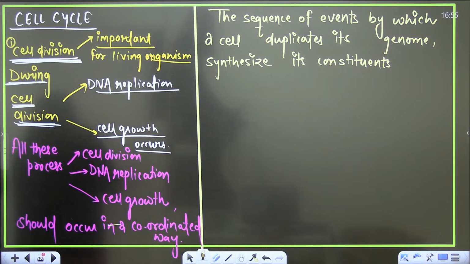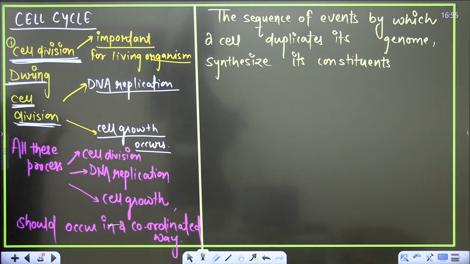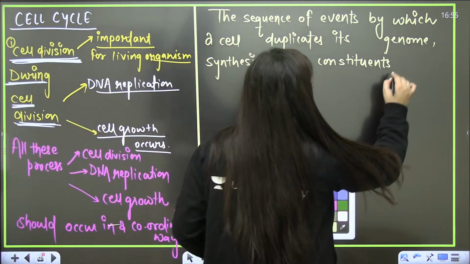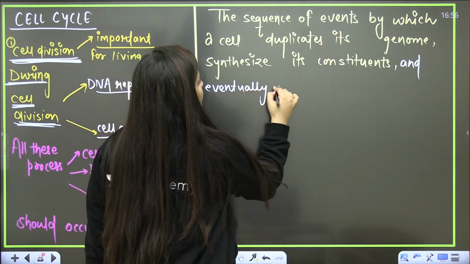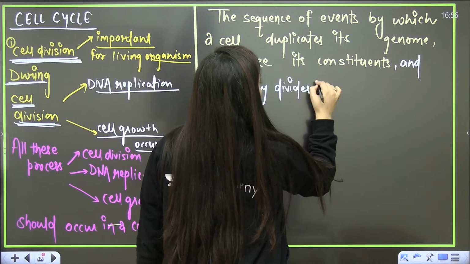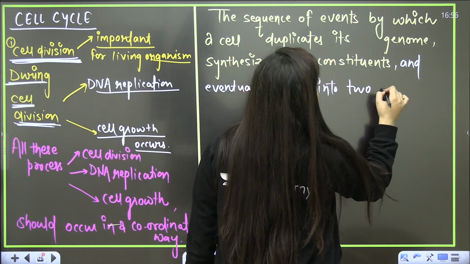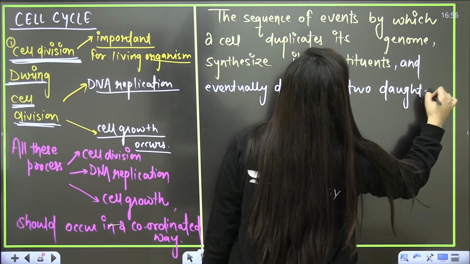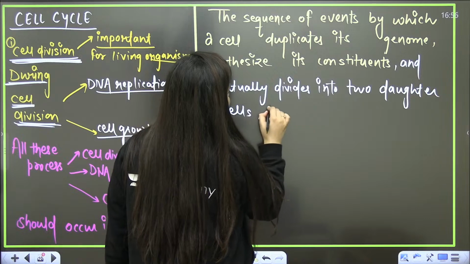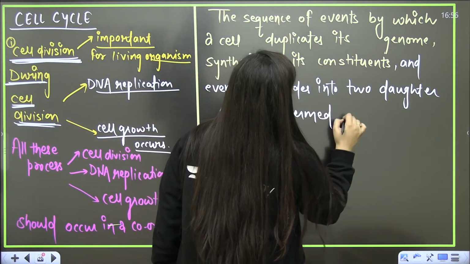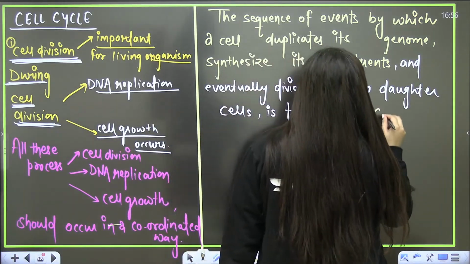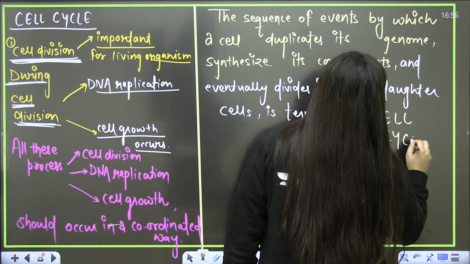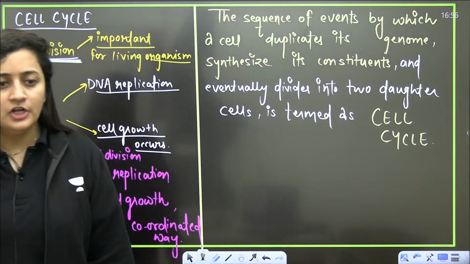The sequence of events by which a cell duplicates its genome, synthesizes its constituents and eventually divides into two daughter cells is termed as cell cycle. Understood?